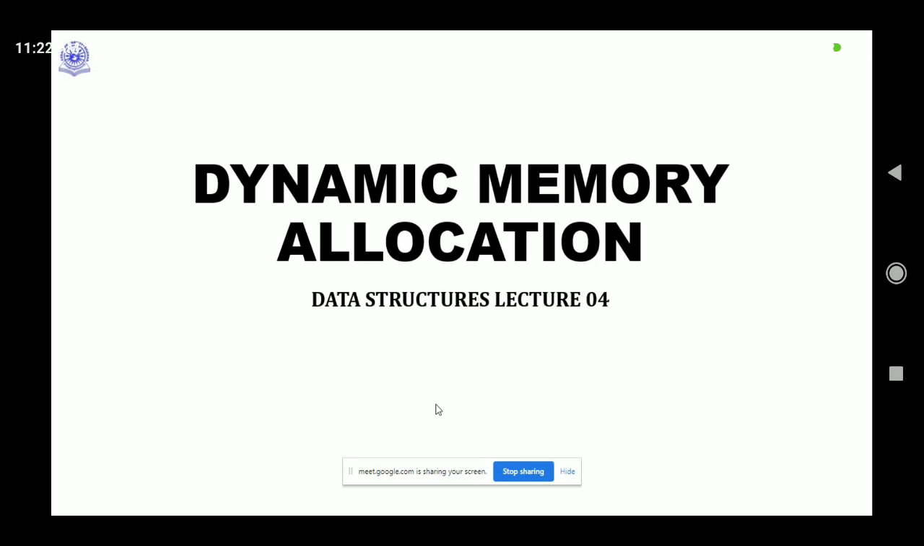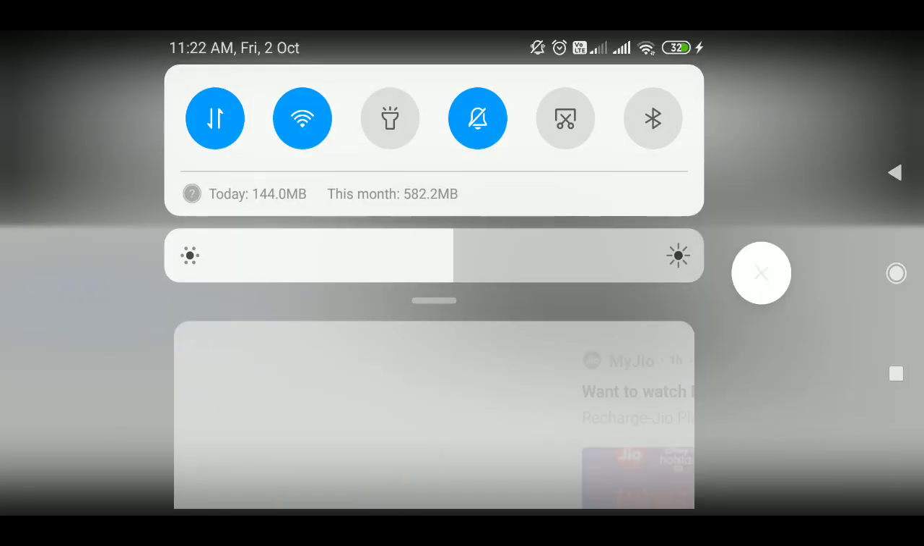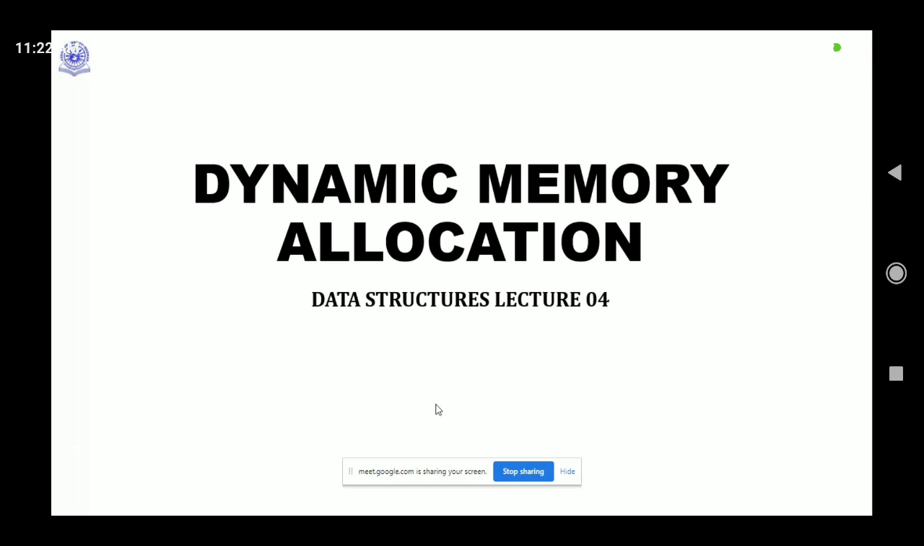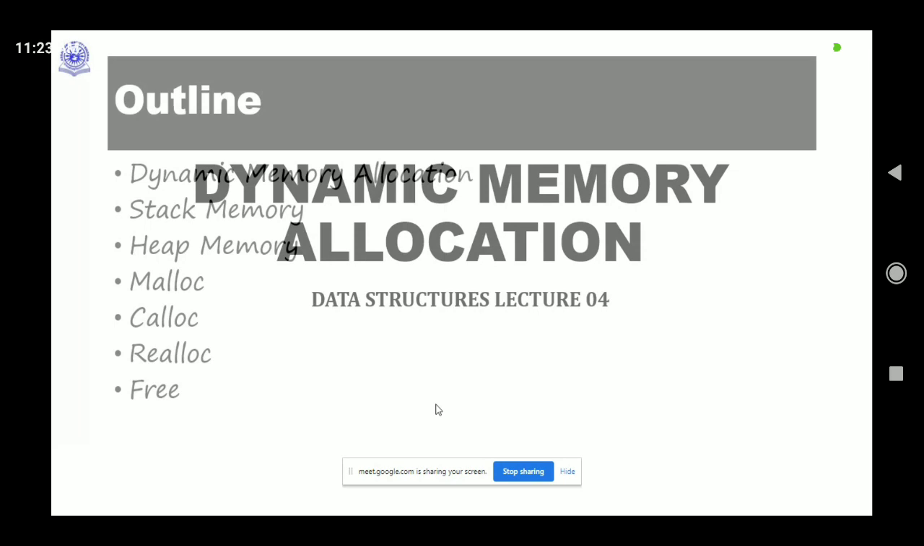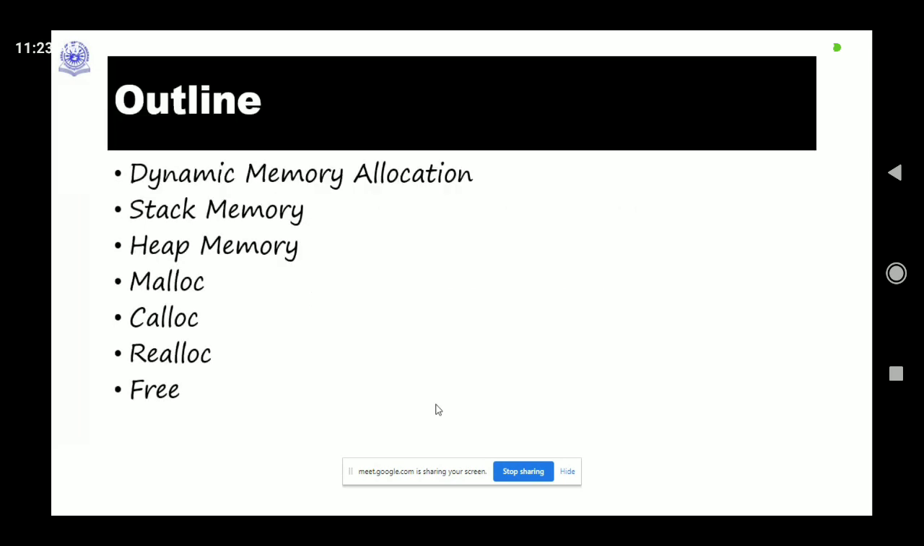Okay, I got a call and that is why I was not able to start. Okay, let's start. So I was telling that in this series of lectures we have seen pointers from different angles. Now today we'll be looking at another important topic, which is known as dynamic memory allocation. So this is our outline. We'll be looking at stack memory, heap memory, malloc, calloc, realloc and free.